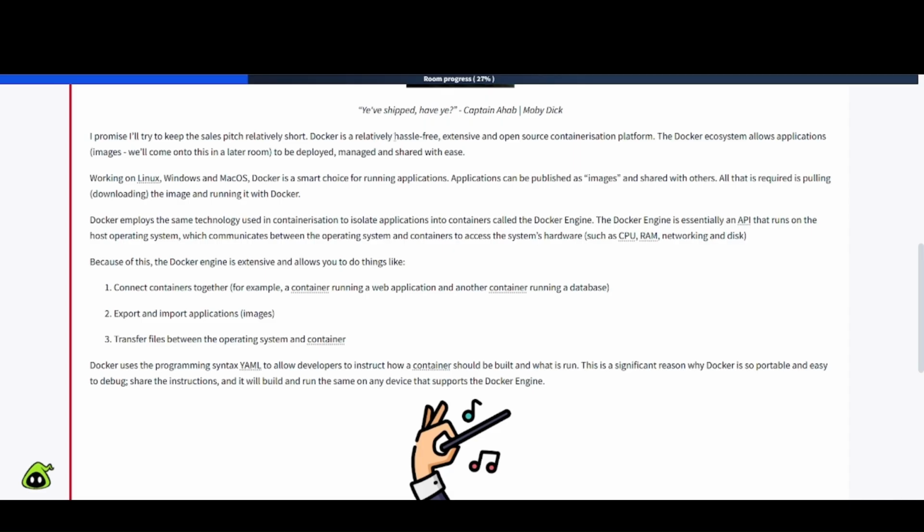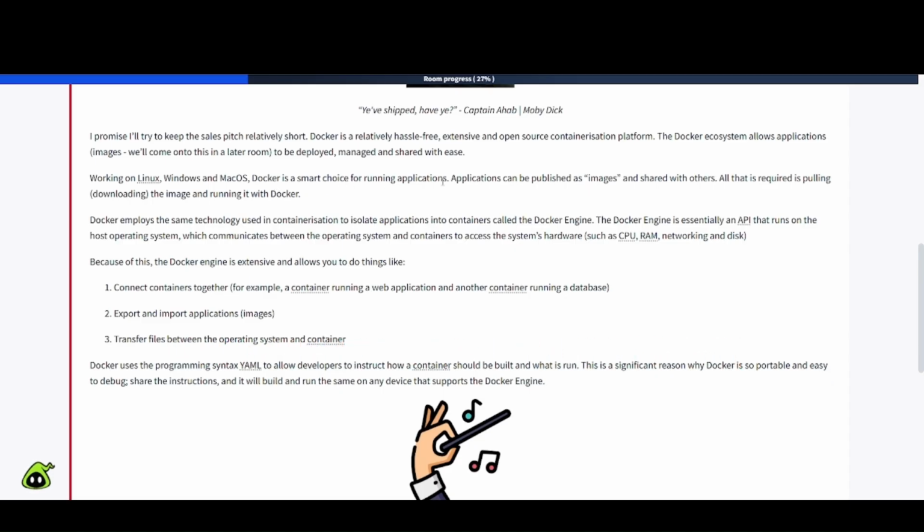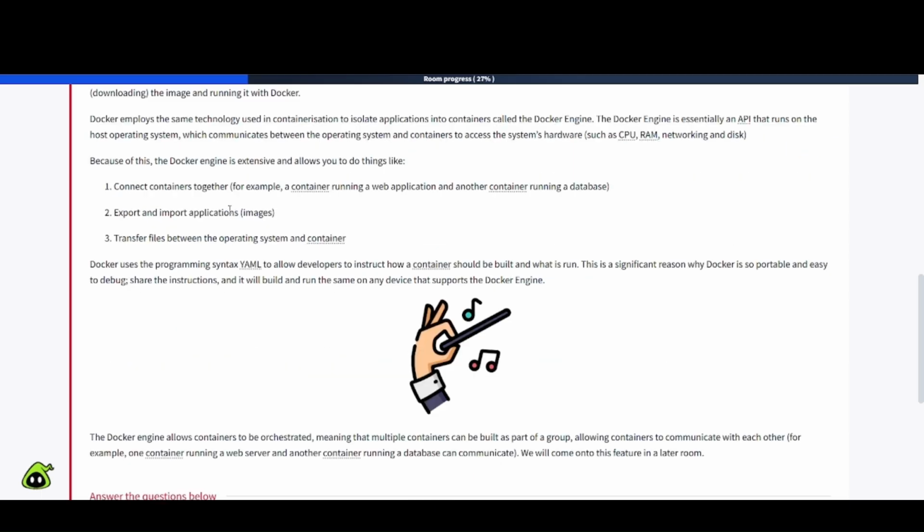Docker is a relatively hassle-free, extensive, and open-source containerization platform. The Docker ecosystem allows applications, images will come into this in a later room, to be deployed, managed, and shared with ease. Working on Linux, Windows, and Mac OS, Docker is a smart choice for running applications. Applications can be published as images and shared with others. All that is required is pulling or downloading the image and running it with Docker.